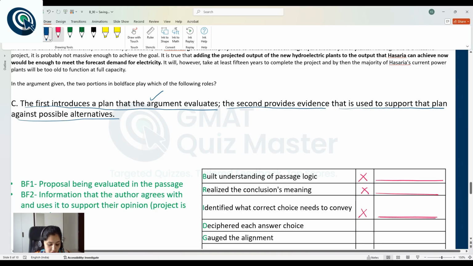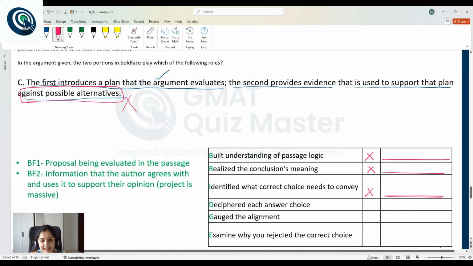Now, does the passage talk about any possible alternatives? No. So it is incorrect to say that BF2 has been used to support the plan against any possible alternatives. Again, if you selected this choice, it means that either you were not clear with the passage at all or you did not understand choice C. Please update your error analysis table accordingly, and let's move to choice D now.